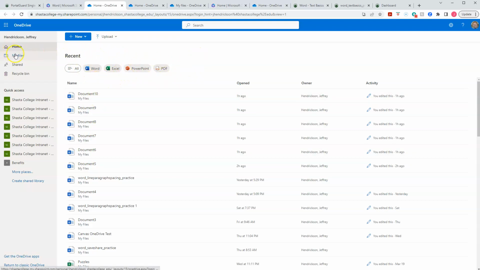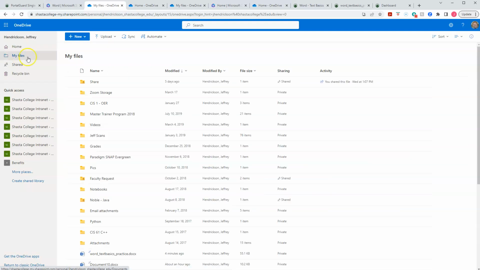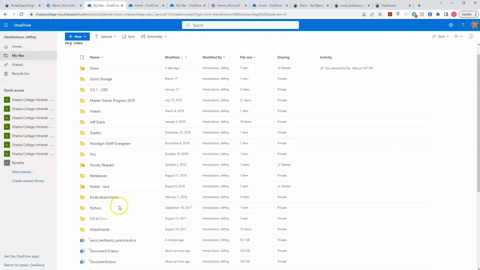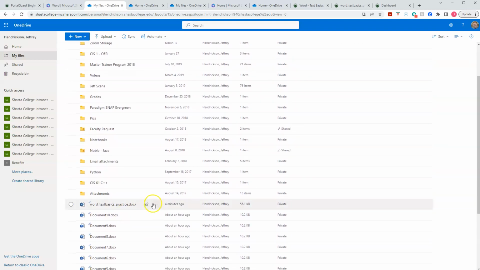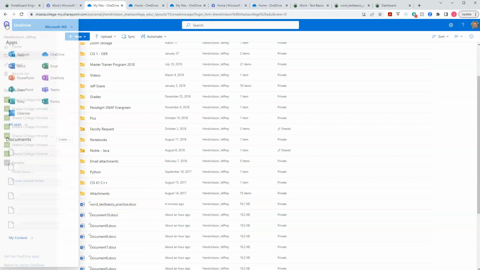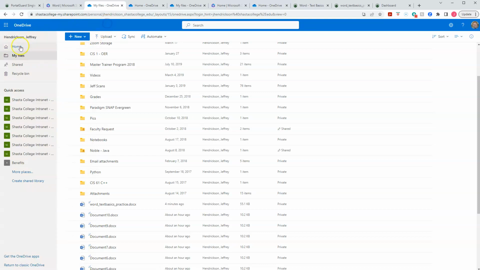If you click on My Files, this will show you. I have a bunch of junk in here. It starts here. I have my stuff listed by modified and newer to older. I like that as an option, so it makes it easy to find things. It puts the folders on the top, but then you'll see as I scroll down here, just a few minutes ago when we did this, it uploaded this file, and it's listed here. So again, OneDrive. Click on this, go to OneDrive, and that's your online storage, your online documents, files that you can save things and access from anywhere.